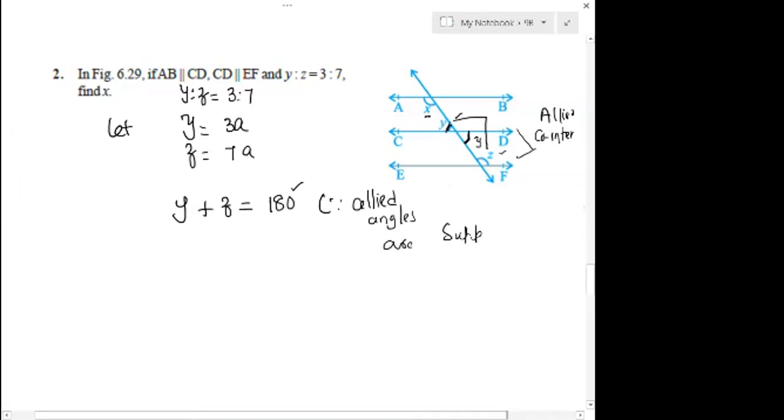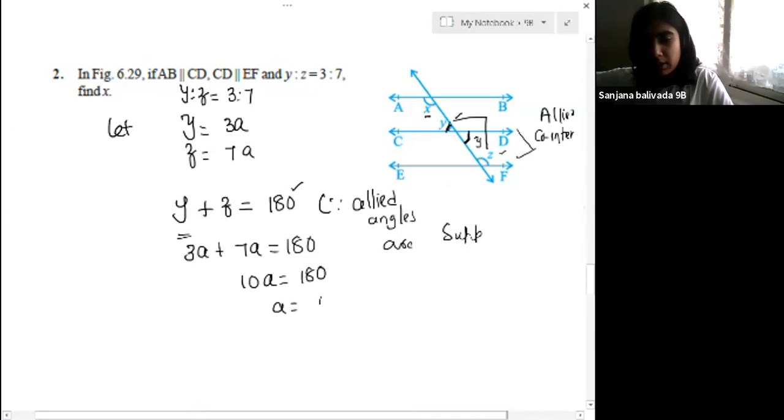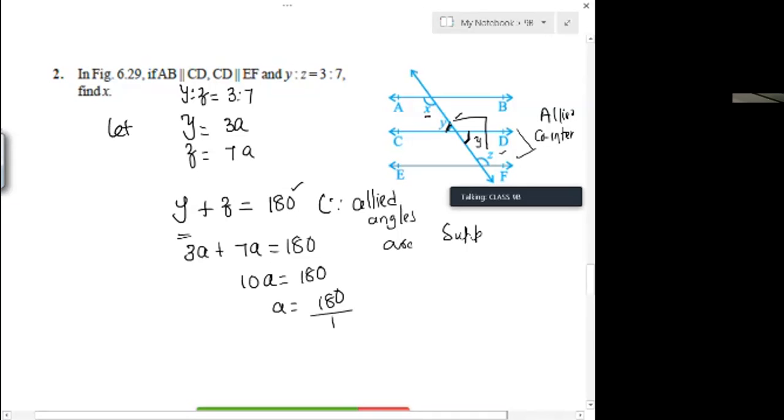So what is Y in this? 3a, right? What is Z here? 7a equals 180 degrees. If you solve this, 10a equals 180. What is a? 180 degrees divided by 10. From this, you will get a as 18 degrees, right?